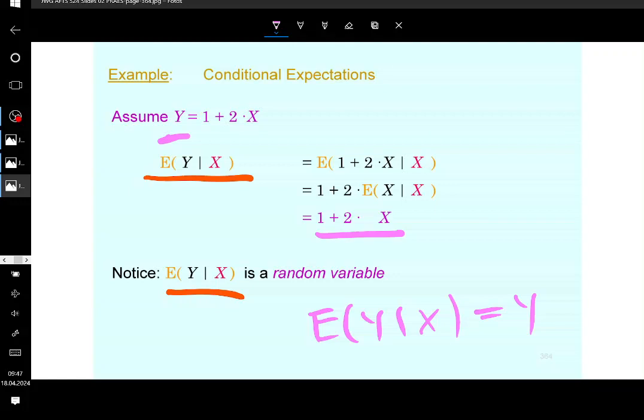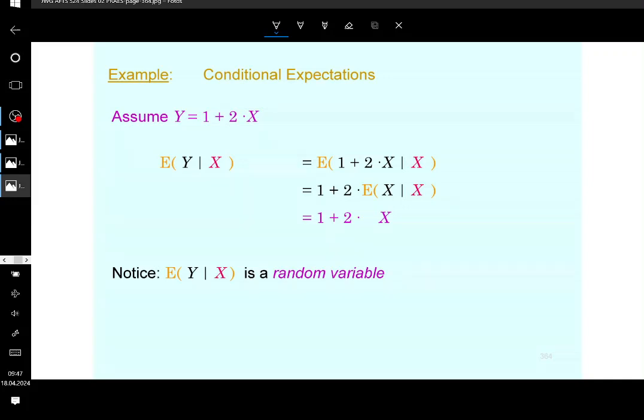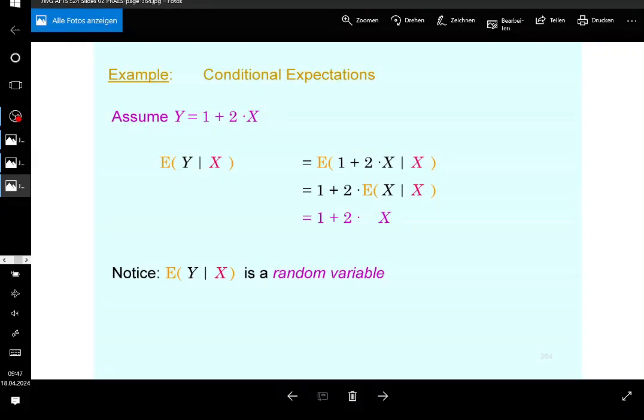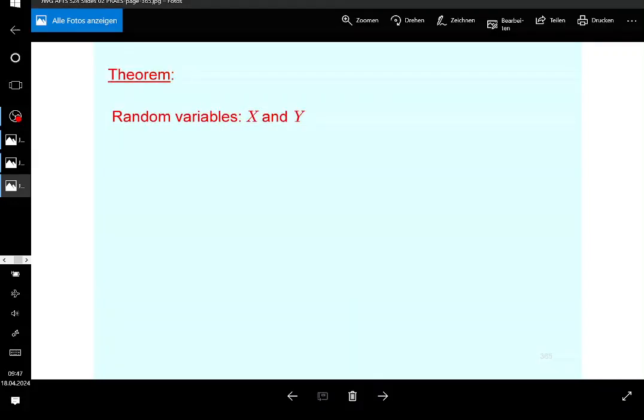However, this is not true in general. So in general, you don't have that, although this is the case here. In general, this is not true. However, there are exceptions to this. All right, is it clear? There are exceptions to this, as this shows. So if y is a linear transformation, then it's going to be equal to its conditional expectation. But if it's not, then it's not. So don't confuse the two. But in this case, it is. It doesn't matter. I wanted to show you that this is a random variable, and therefore we must treat it as such. And this is what, for example, the next theorem is going to be based upon.